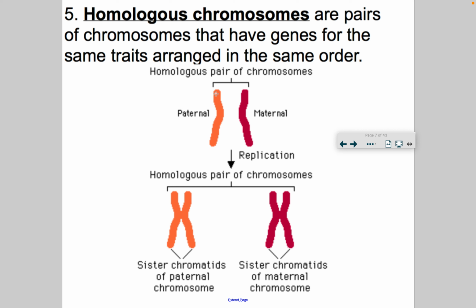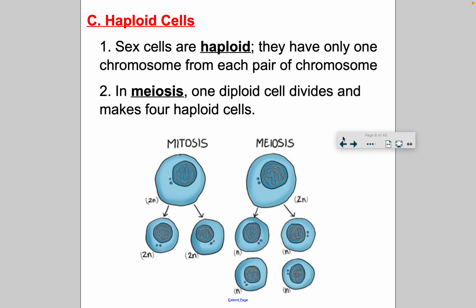But when they pair up, it just means that they carry the same genes, but maybe different forms of that gene. Maybe if your dad has brown hair, then for the hair color gene it has brown, and maybe mom has blonde. So I might say blonde here, right? But it's the same gene, hair color.